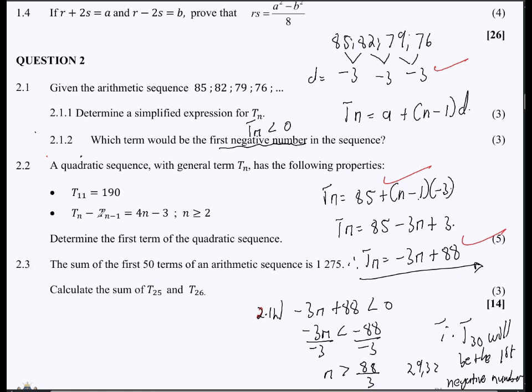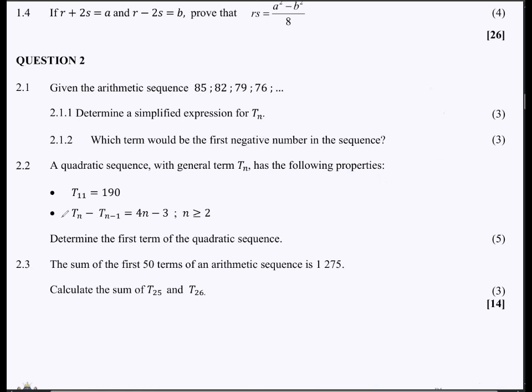Okay, then we have a very interesting question here in 2.2. It says a quadratic pattern, a sequence with a general term Tn has the following properties, right? And then we are given that T11 is 190, right? And then Tn minus 1 is 4n minus 3. So we do understand that the Tn minus 1 is equal to 4n minus 3, and it represents the first difference.